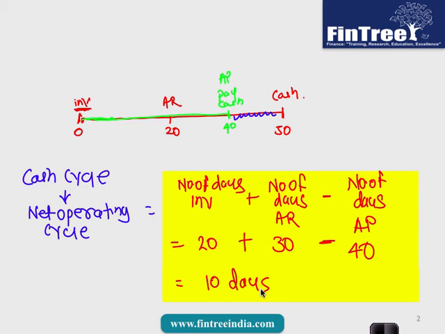Now see the fun part here, assuming that you've finished writing. May I assume that? Let us say you are a big brand. If you observe the business model of Hindustan Unilever, the Indian wing of Unilever, let us say their inventory processing time is 20 days.